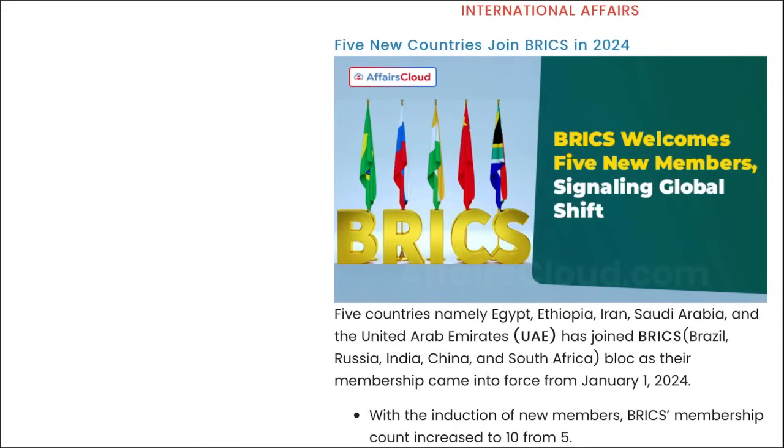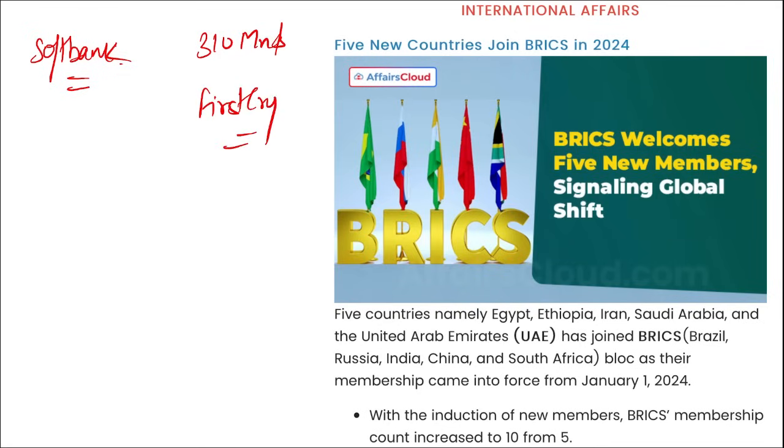Next, tell me, recently SoftBank has sold shares worth $300 million in FirstCry. Remember this. Then the E-Savarna credit card. This was launched by whom? It was launched by IndusInd Bank.